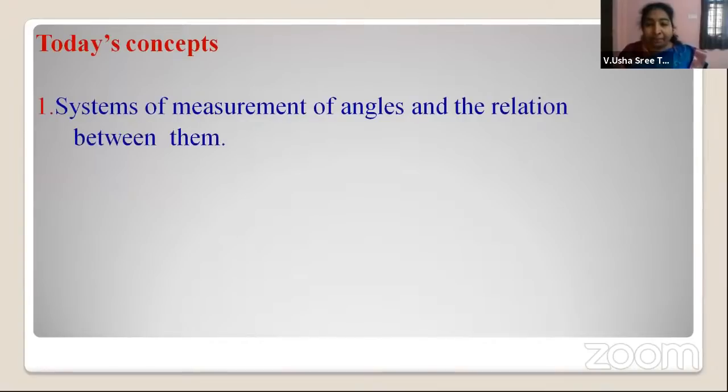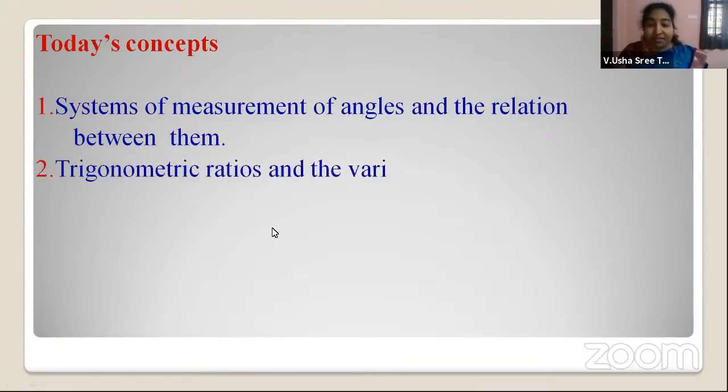Now today we are going to see the systems of measurement of angles and the relation between them. Then we will see trigonometric ratios and the variations, how they vary in different quadrants.